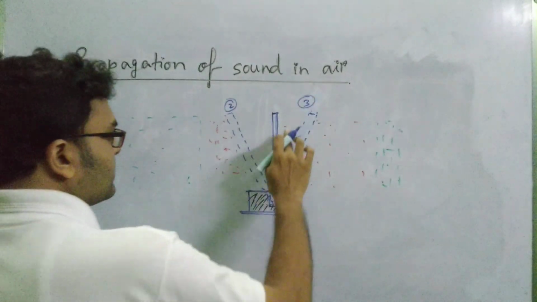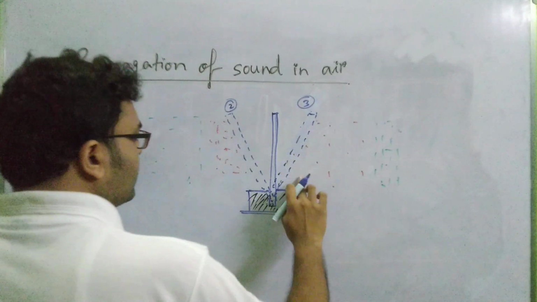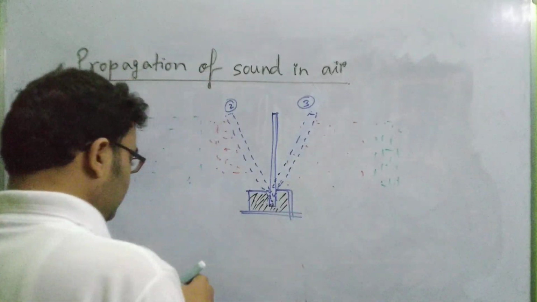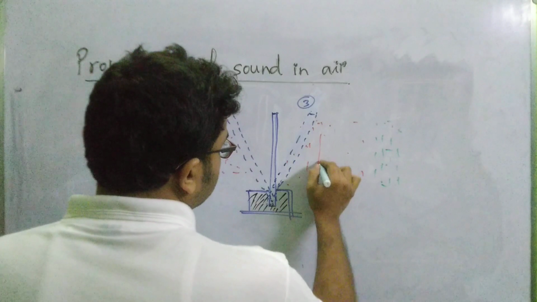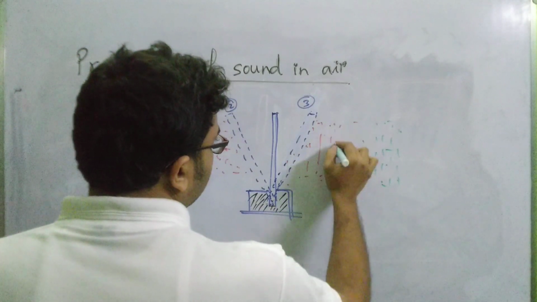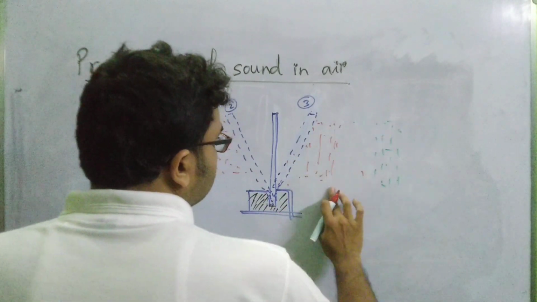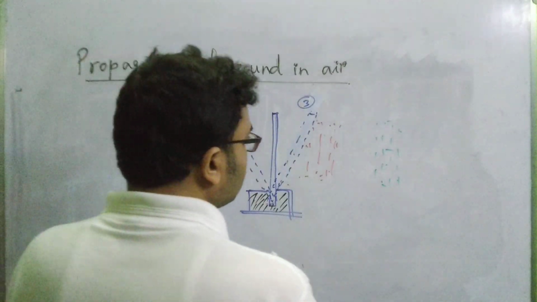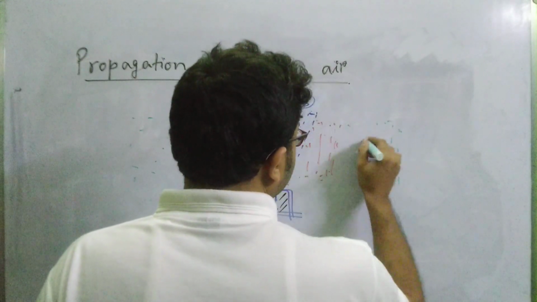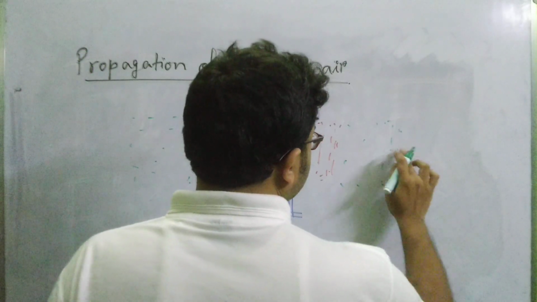Then what happens? The air particles in this region again get compressed. So this region is again compressed. Now these air particles here get compressed again, and the air particles which are marked in green will now become relaxed because they have already passed on the excess energy.